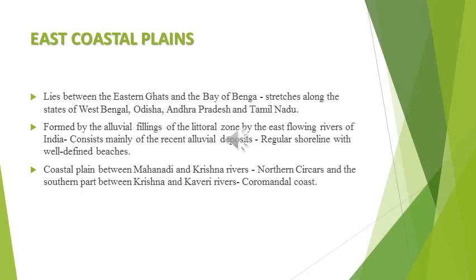It is also divided into two regions. The coastal plain between the river Mahanadi and Krishna is called the Northern Sarkars, and between the Krishna and Kaveri rivers is called the Coromandel Coast. So the northern part is called the Northern Sarkars, which lies between the Mahanadi river and Krishna river, and the southern part is called the Coromandel Coast, which lies between the Krishna and Kaveri rivers.